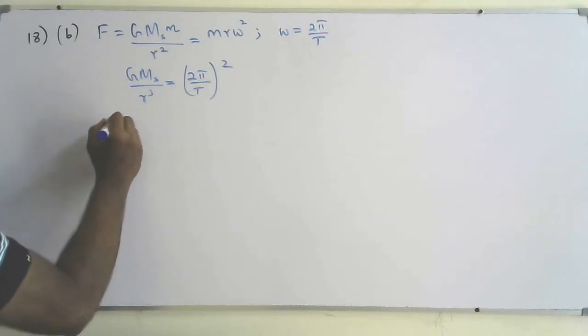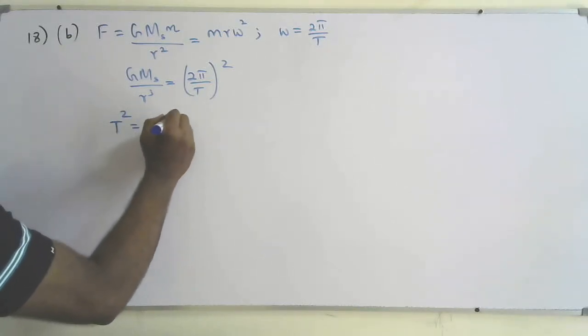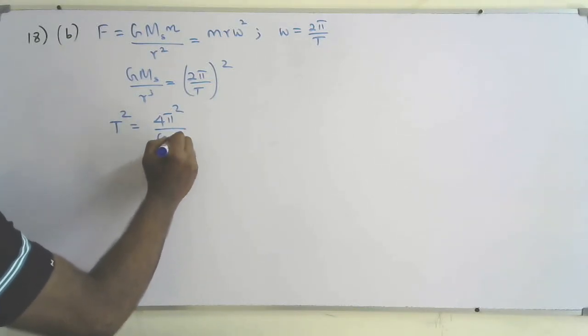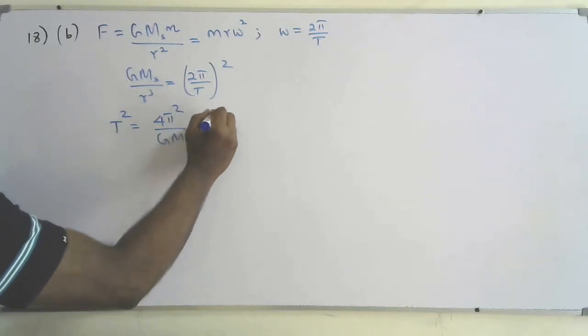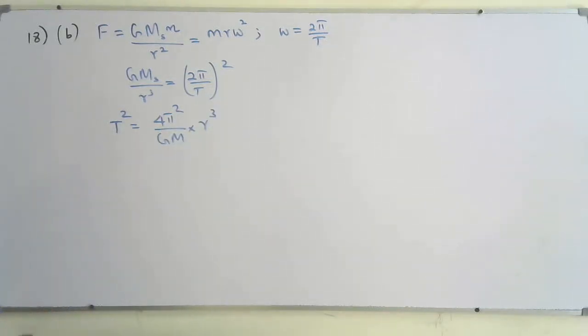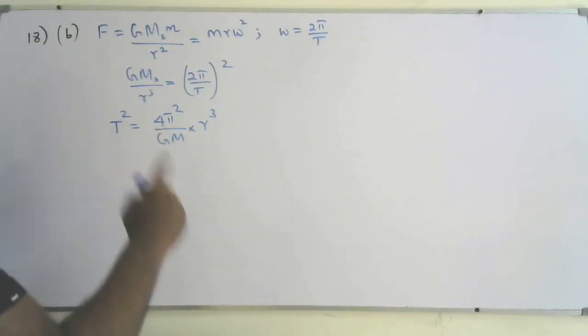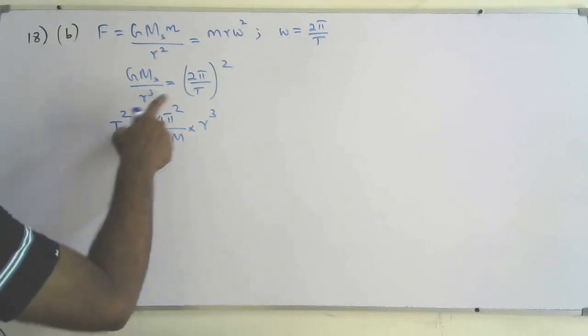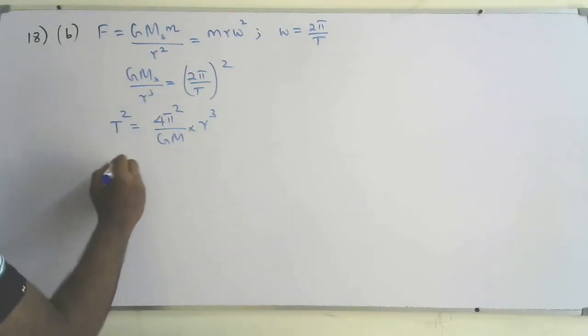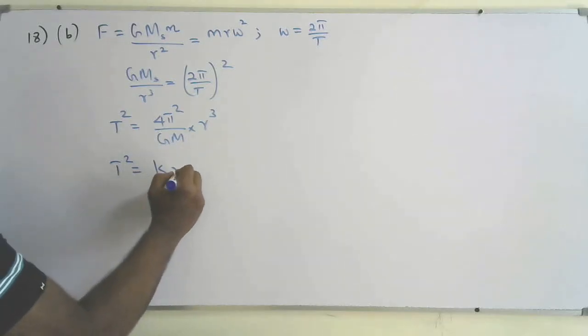Make the T squared subject. T squared equals 4 pi squared over G Ms times r cubed. So here this is going to be K according to the earlier equation. T squared equals K r cubed.